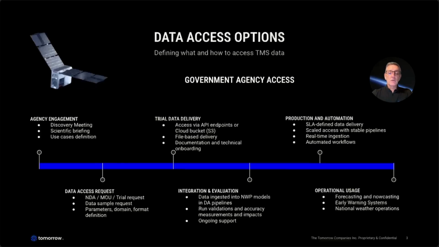Then we go to production and automation. Here we will have a service level agreement for data delivery defined and in place, and at this stage, everything is scaled and with a stable pipeline. The agency will have by now an automated process for real-time data ingestion in their data assimilation system. And with the system in place, it is ready for operational use of our satellite data, when the agency is able to use the satellite data for their own weather nowcasting, forecasting, and early warning systems.